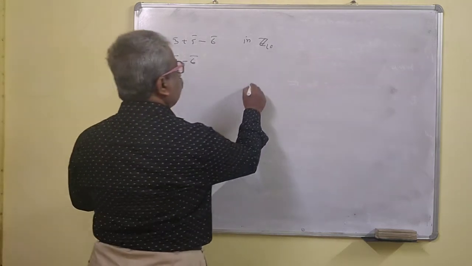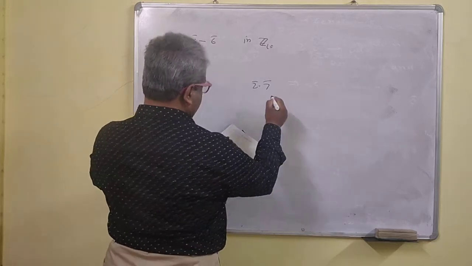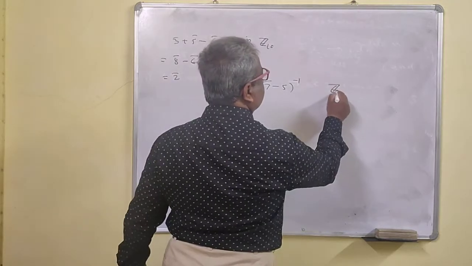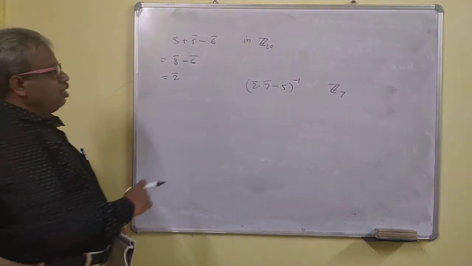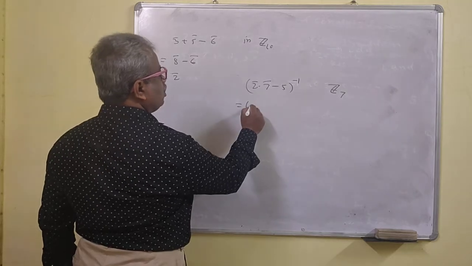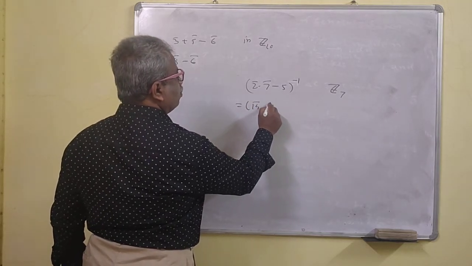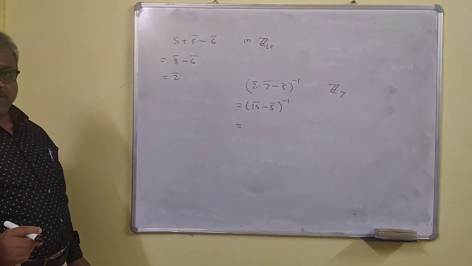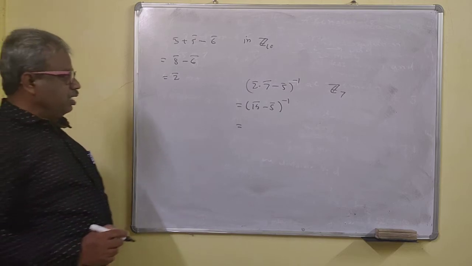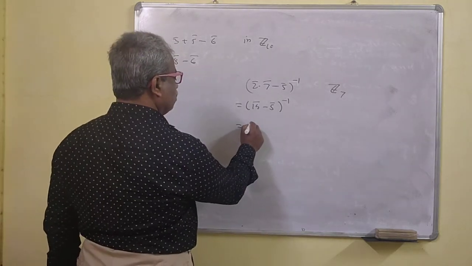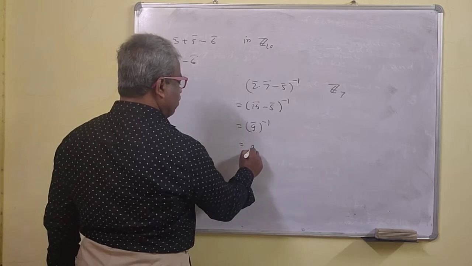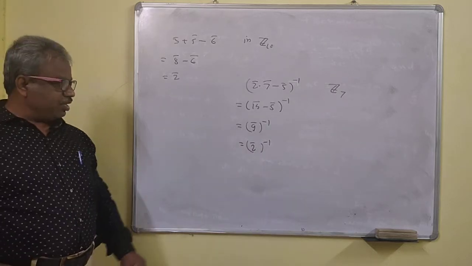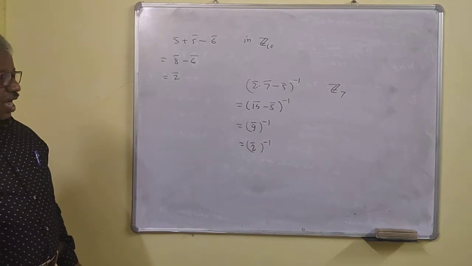Now you have to do this: 2 bar, 7 bar minus 5 bar inverse, in Z7. You have to find the inverse. What is this then? This is 14 bar minus 5 bar, which is 9 bar. Then 9 bar inverse. 9 bar is the same as 2 bar, because in Z7 your 9 bar is 2 bar. So 2 bar inverse.